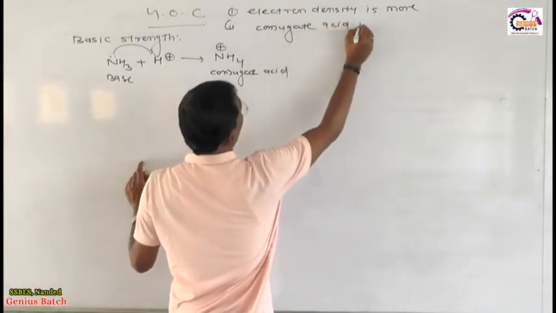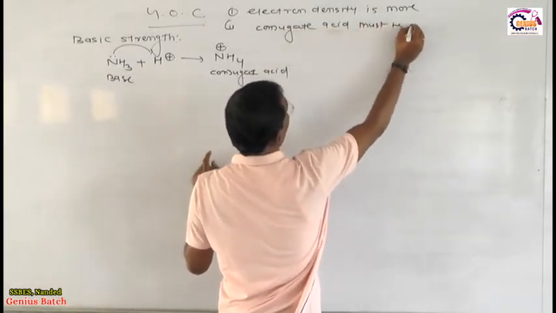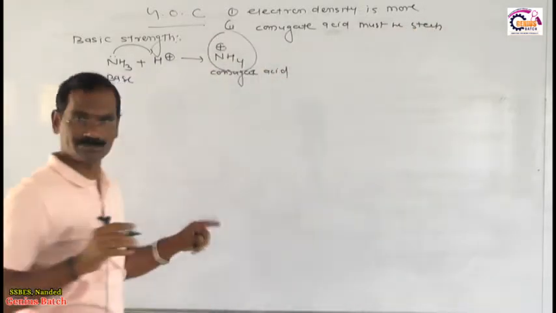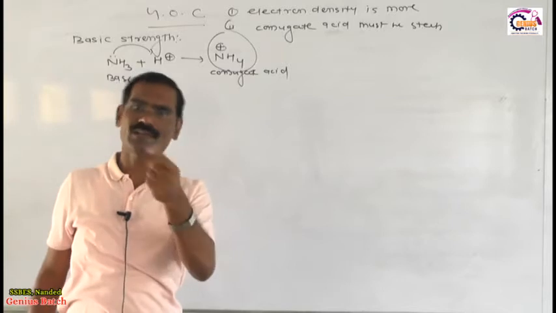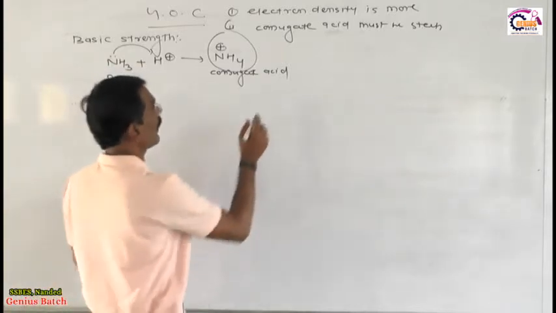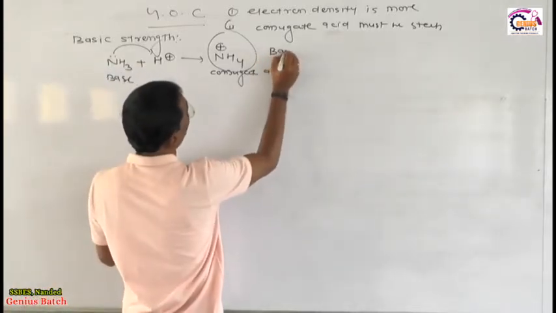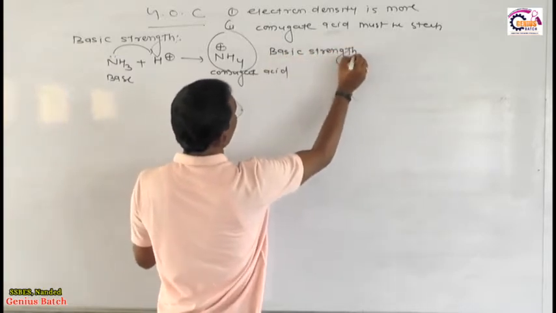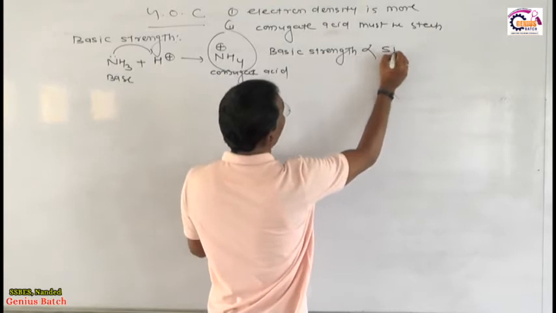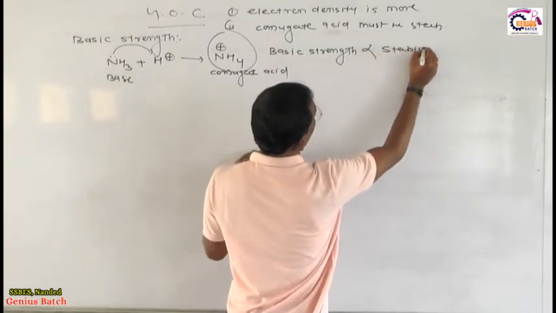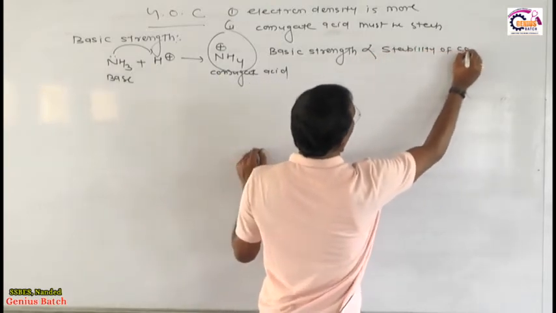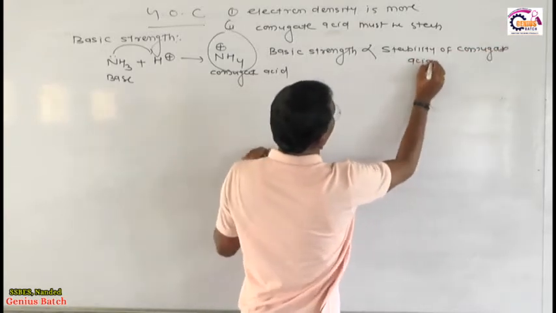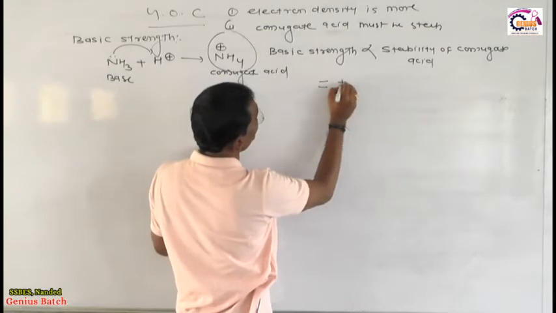My friend, conjugate acid must be stable. Conjugate acid means nothing but the cation, obviously. Therefore, how do we conclude? You write down, this is a golden point. Basic strength is directly proportional to the stability of conjugate acid, and is equal to, you first see the plus M.